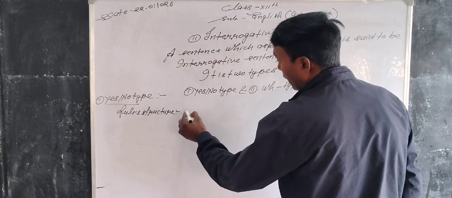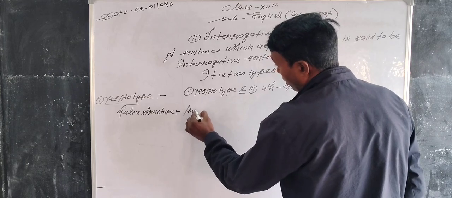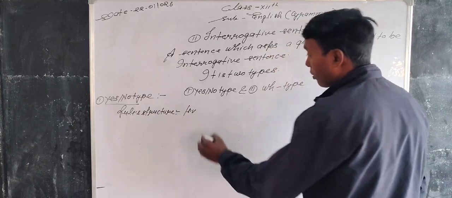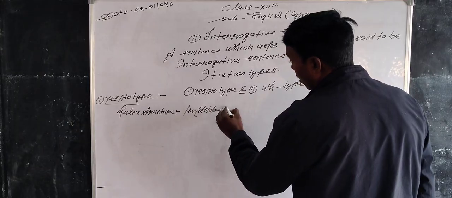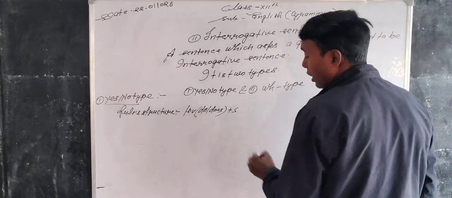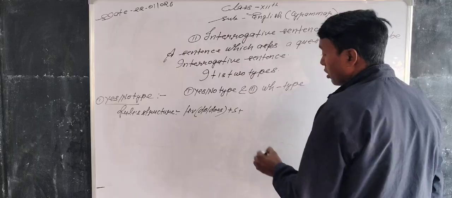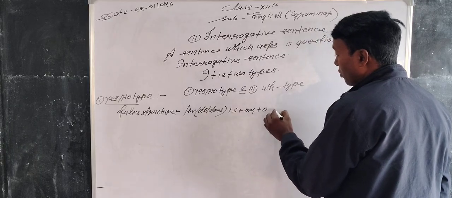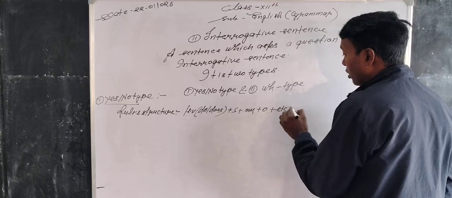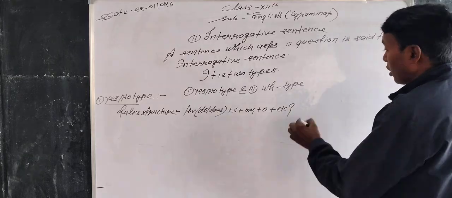Rules structure. First of all, we write helping verb, do or does, plus subject, plus main verb first form, plus object, plus question mark.